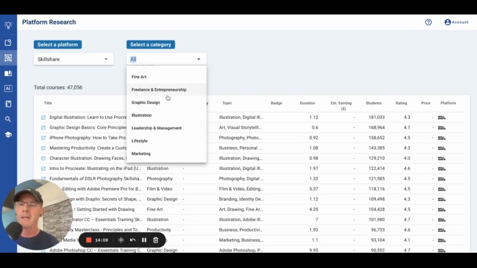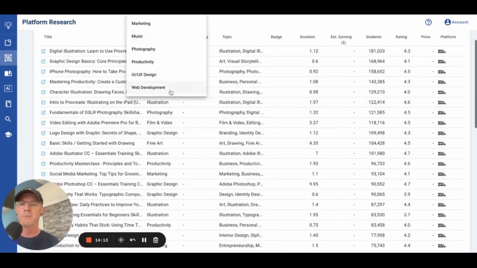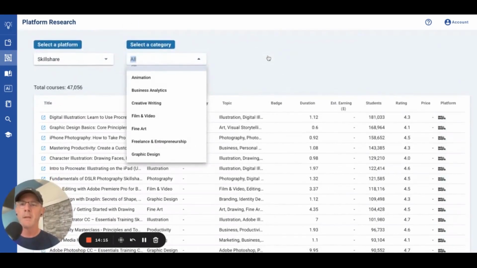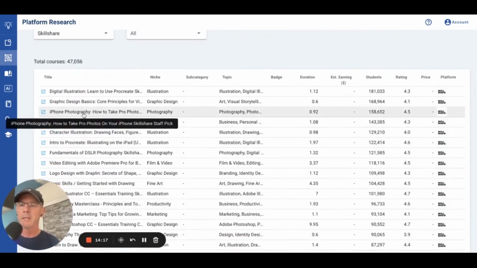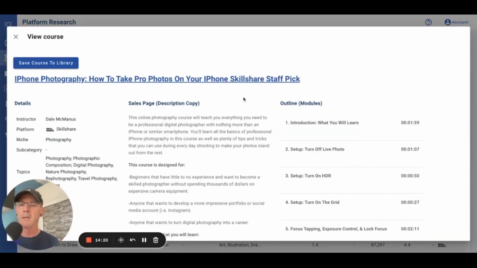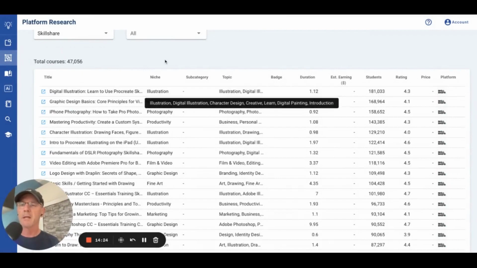And you can kind of see Skillshare is a little more creative. So you'll see illustration and UX, UI design, and web development, creative writing, and what have you in Skillshare. And again, this behaves like the main dash. You can pull up any course and see what they're offering. Okay, save it to your library.